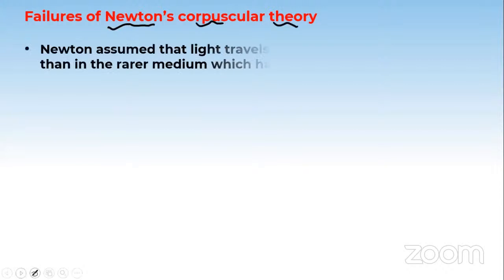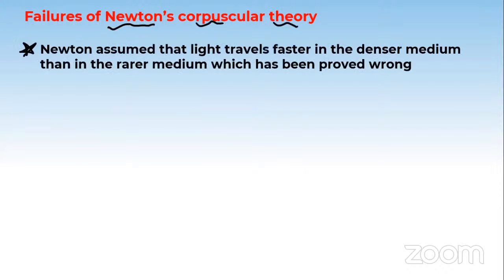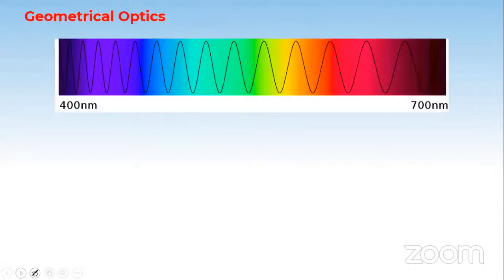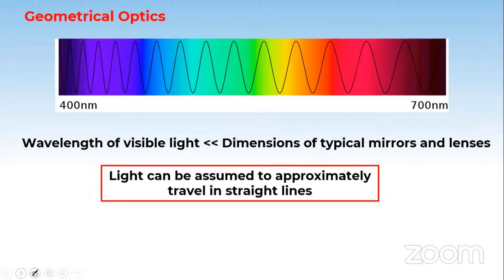Failures of Newton's corpuscular theory. What are the failures? Newton assumed that light travels faster in the denser medium than in the rarer medium, which has been proved wrong. The corpuscular theory cannot explain the phenomena of diffraction, interference, or polarization of light. Remember this also. These were some drawbacks. And after this, we have seen this slide also.